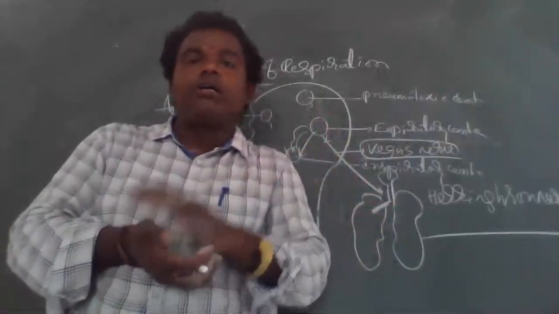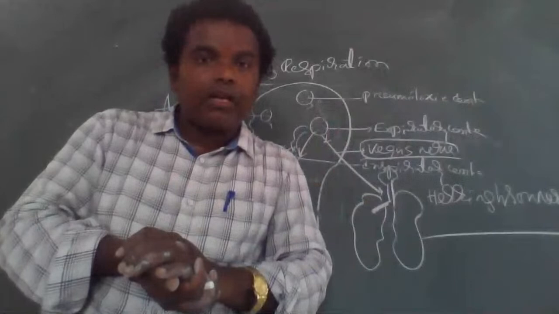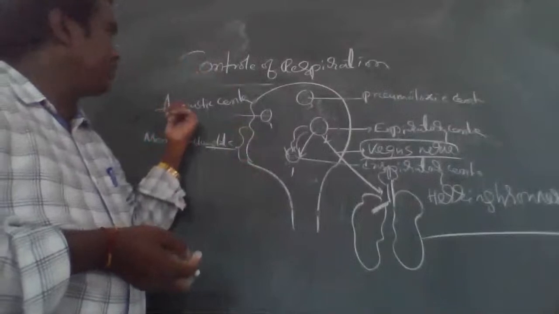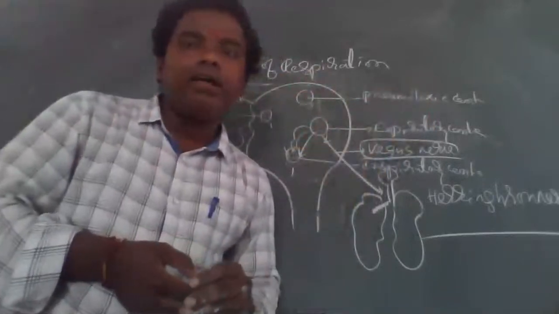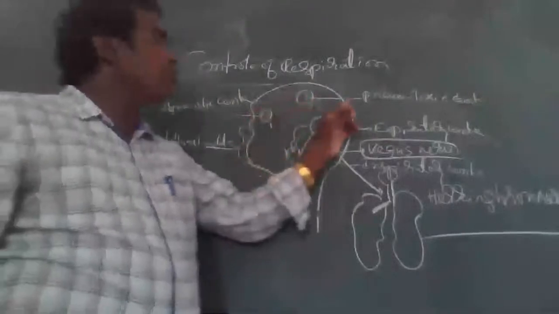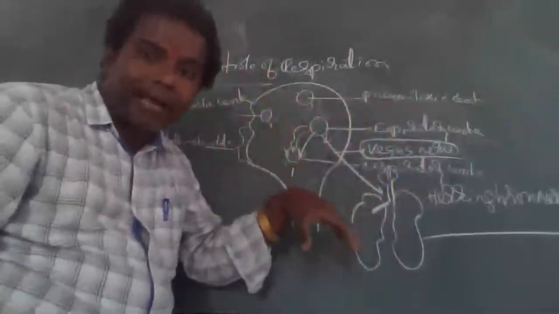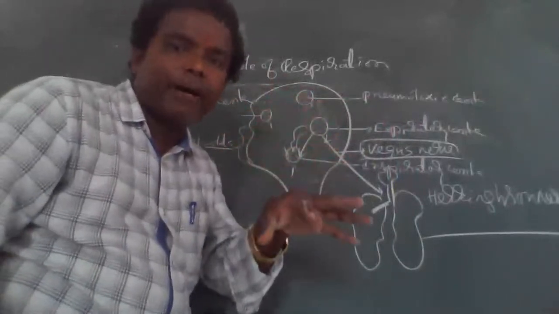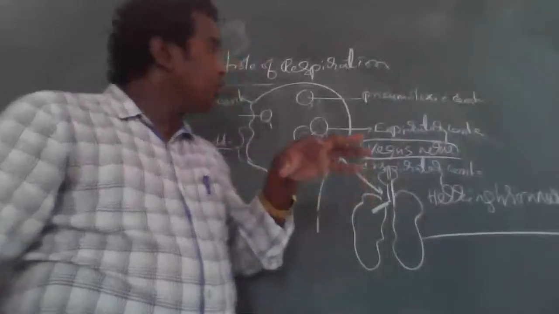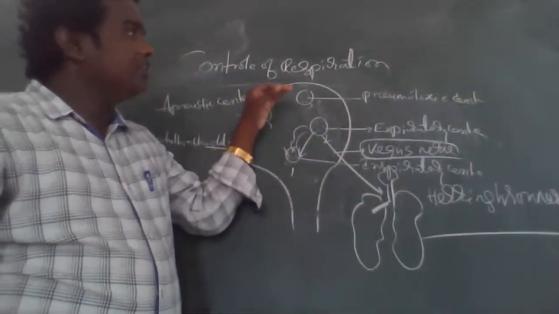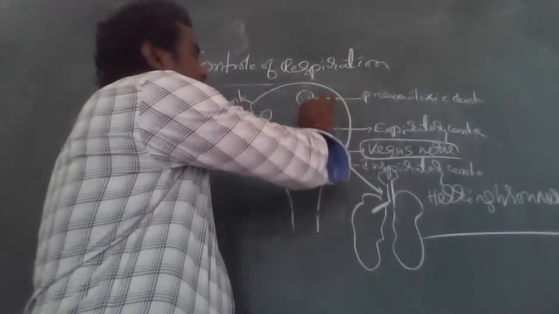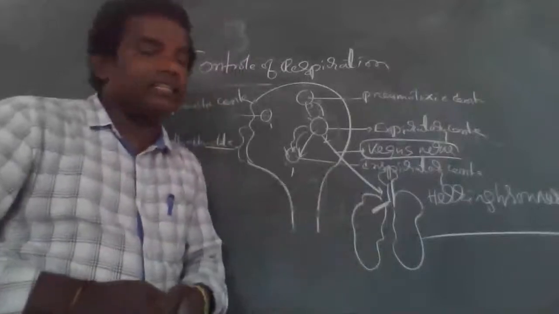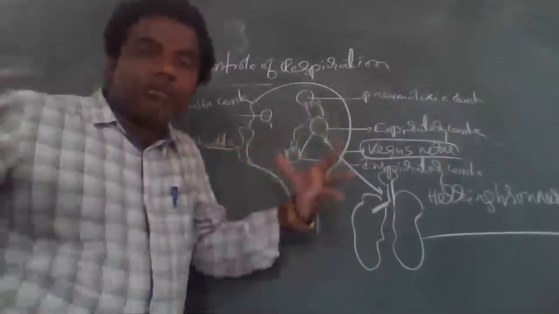The Hering-Breuer reflex is called so, and that is very important. Now, the next center is called what? The pneumotaxic center. This pneumotaxic center is also present in the brain, a very important thing. This pneumotaxic center also stimulates the expiratory center. That means the expiratory center is stimulated.